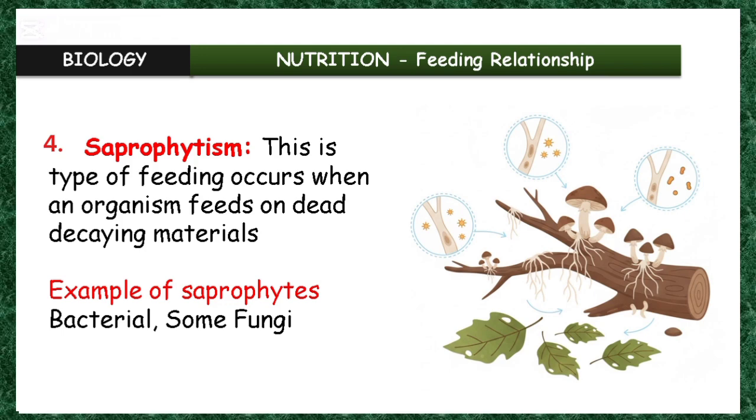So we have examples of organisms exhibiting a saprophytic mode of feeding. We have bacteria, could be one. Bacteria, they are saprophytes. Even some fungi. Fungi are good examples of saprophytes, and so on.